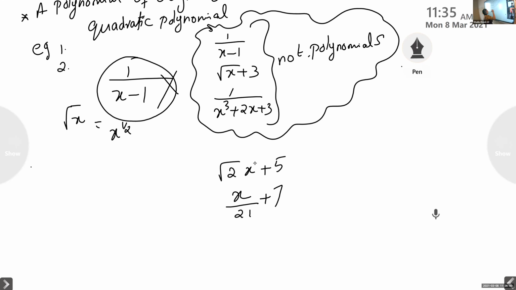Here the power of the variable is 1, and here the power of the variable is 1. x by 21 is actually 1 by 21 into x, so 1 by 21 is the coefficient. Power of x is 1. So these are polynomials.